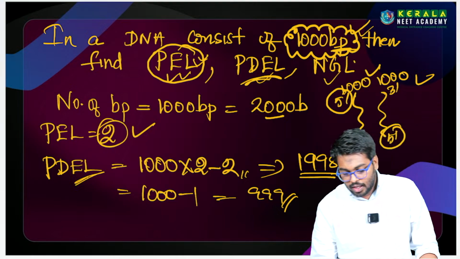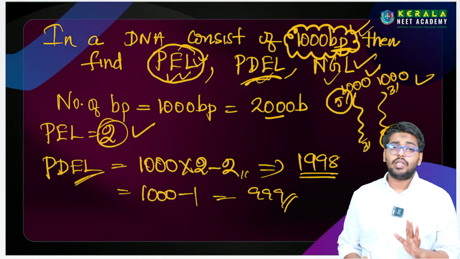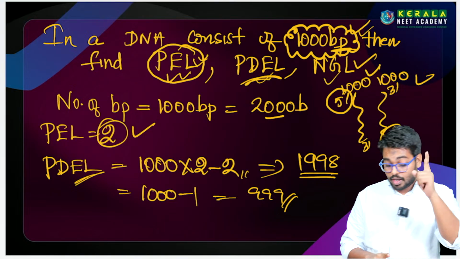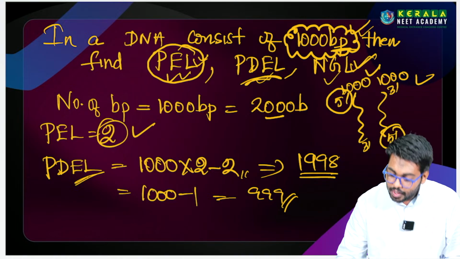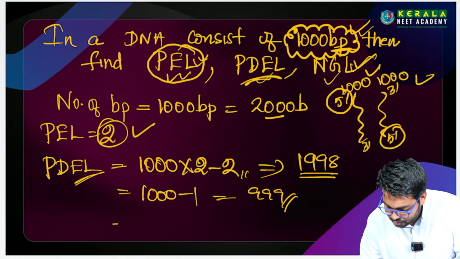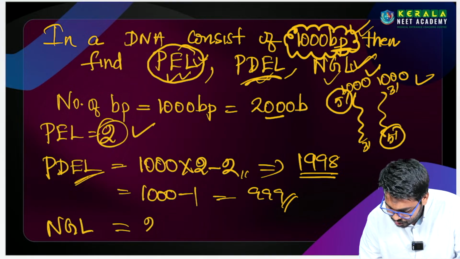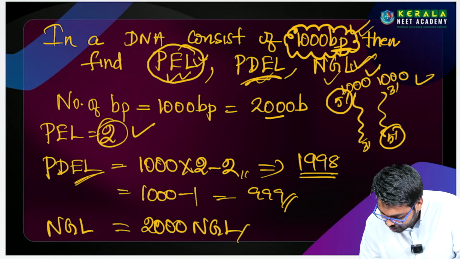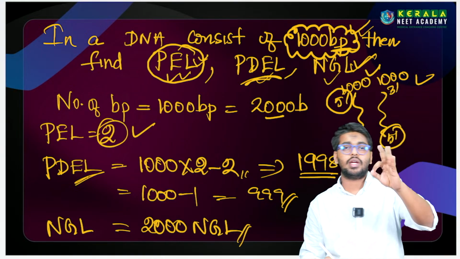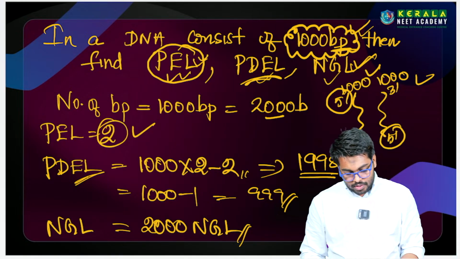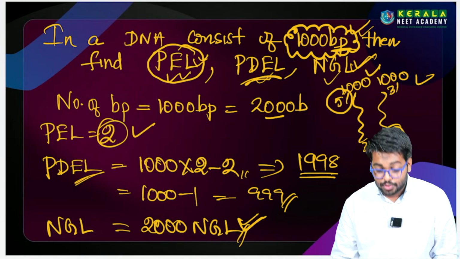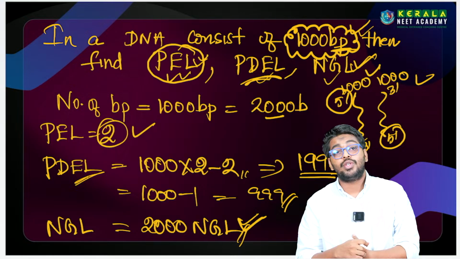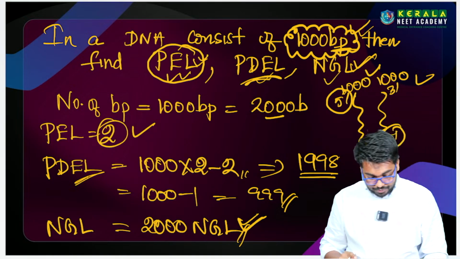ஸோ தேர்ட் என்ன கேட்டிருக்காங்க? NGL, N-glycosidic linkage. இப்போ N-glycosidic linkage is number of nucleotide, not base pair. Nucleotide is directly proportional to the number of N-glycosidic linkage. அப்போ எவ்வளோ இருக்கும்? 2000 bases இருக்கு இல்லையா? 2000 base இருக்கு அப்படின்னா 2000 NGL இருக்கும். ஏன்னா each nucleotide that consists of ஒவ்வொரு base இல்லையா? ஸோ அதனால we can have the 2000 N-glycosidic linkage இருக்கும். புரியுதா? So this is the structure of nucleotide, இல்லையா?